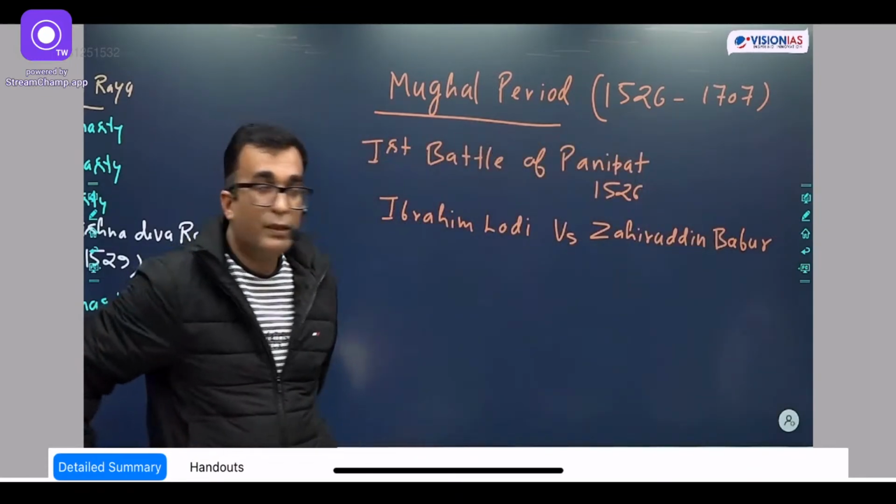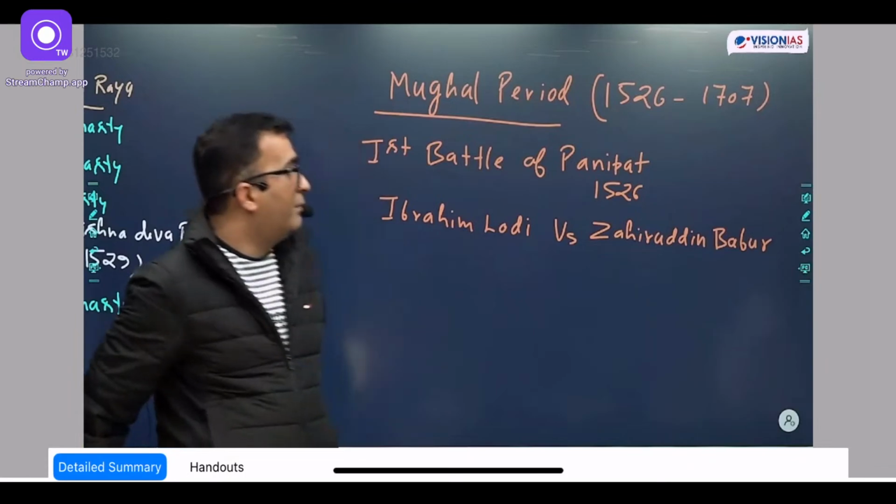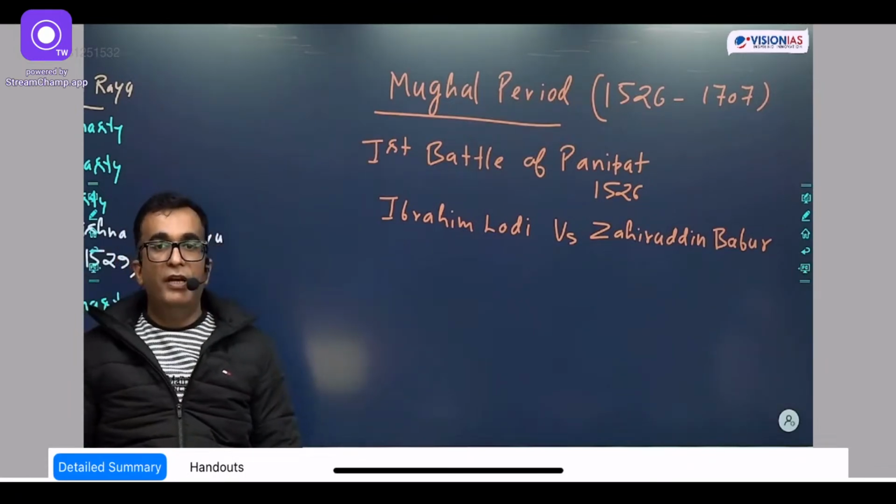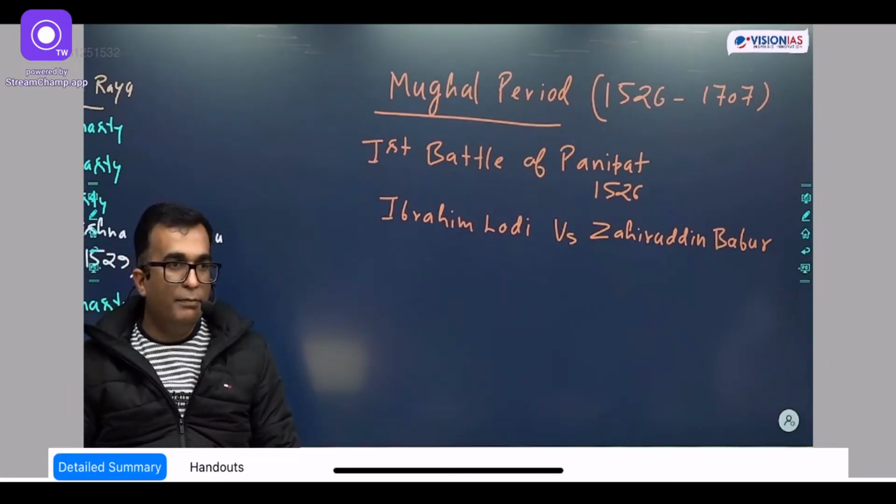So now listen. When it comes to Ibrahim Lodhi versus Zahiruddin Babur in 1526, what actually happened at this point of time? You need to understand a little bit.